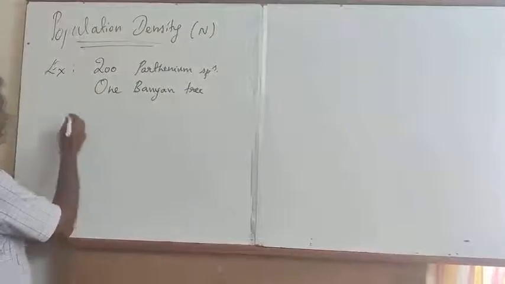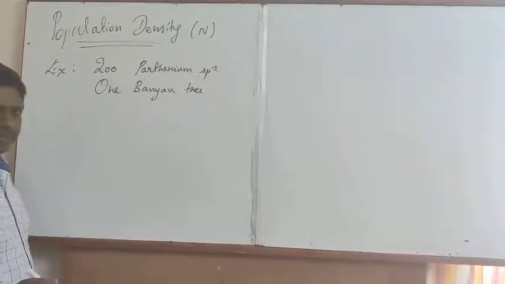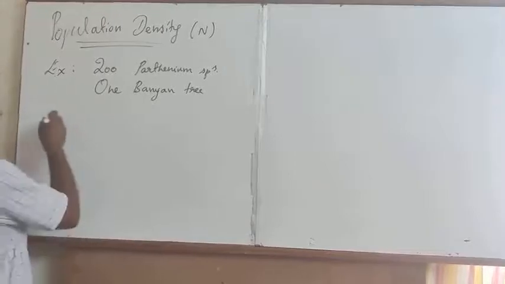The second classical example is with reference to the tiger census.